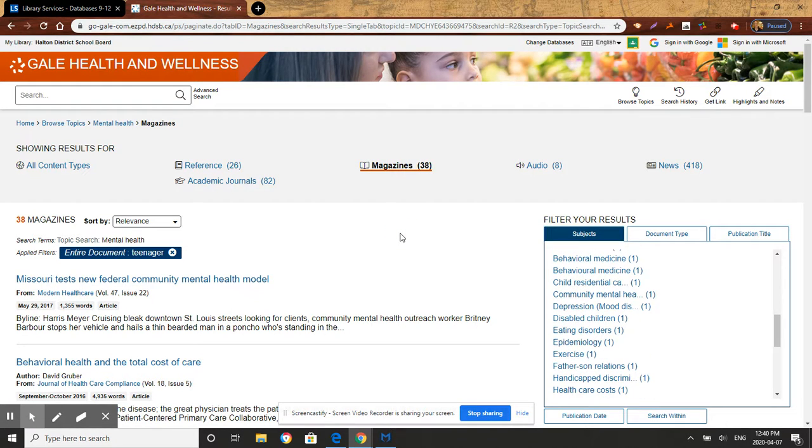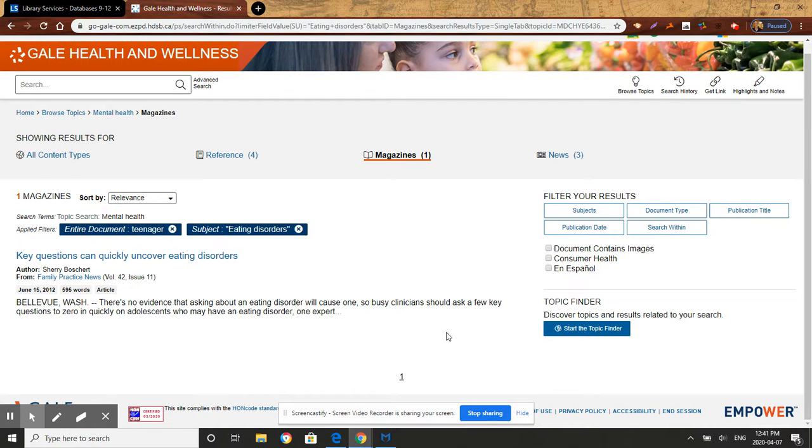All right, so use some of the topic searching and the keywords to try to find articles that relate to your topic, or to help you understand how you can narrow down that topic. Eating disorders, teenagers, and mental health. There's only one article there, but you might be able to find some on other databases. But that's how you would do a search. That's just magazines, by the way.